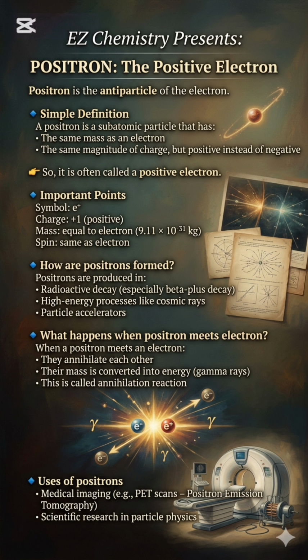What happens when a positron meets an electron? When a positron meets an electron, they annihilate each other. Their mass is converted into energy, gamma rays. This is called annihilation reaction. Uses of positrons: medical imaging, e.g., PET scans, positron emission tomography, and scientific research in particle physics.